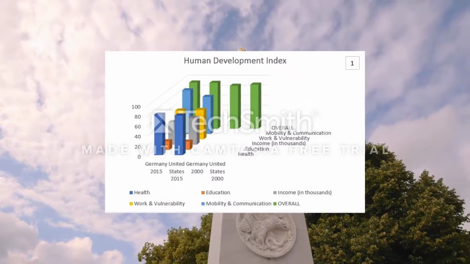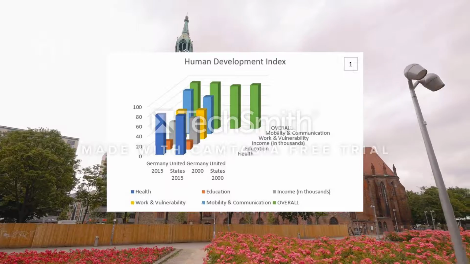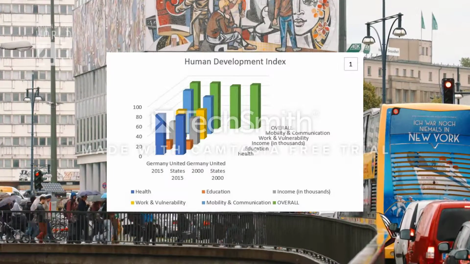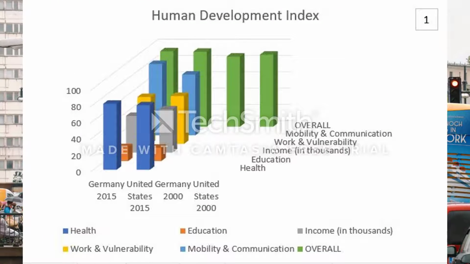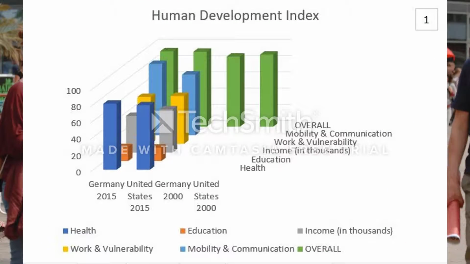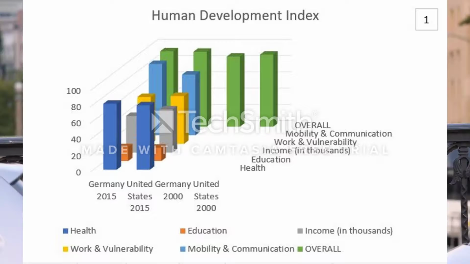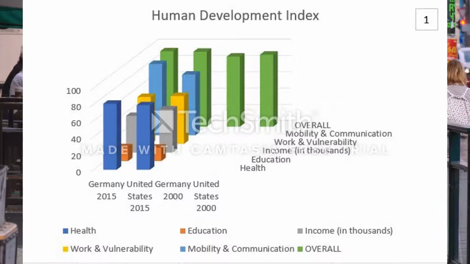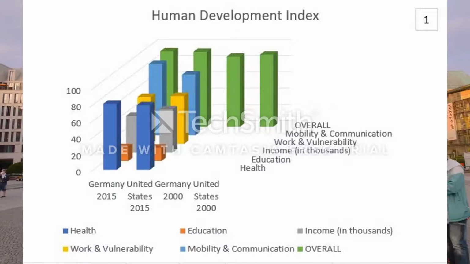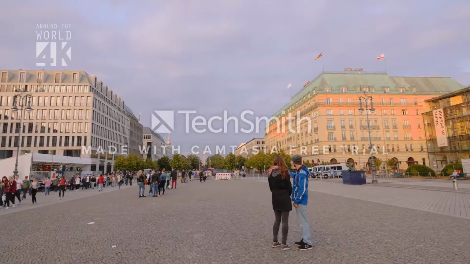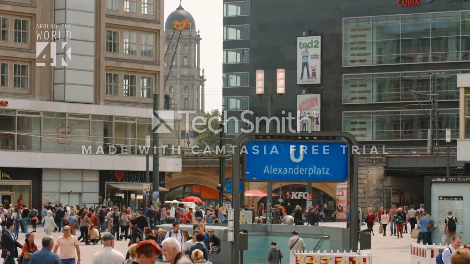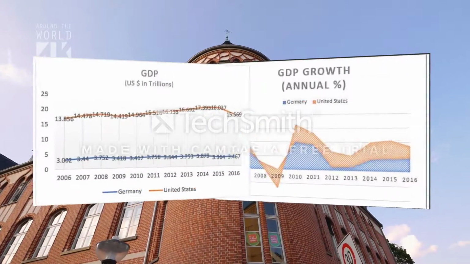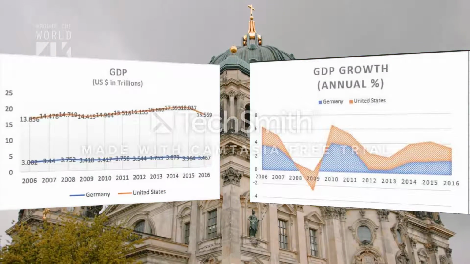The human development for Germany overall is greater than the US, currently standing at 92.6, whereas the US is at 92. Their life expectancy is currently at 81 years of age, whereas the United States is at 79. The average income for Germany is sitting at 45,000, and as far as their work and vulnerability, their age is currently at 58.